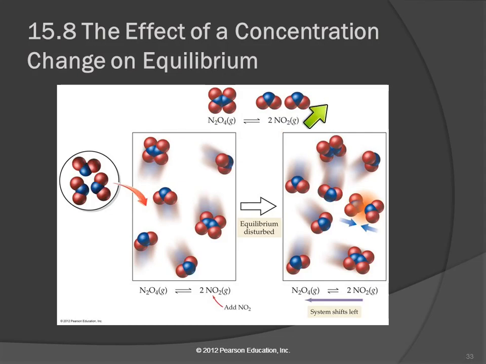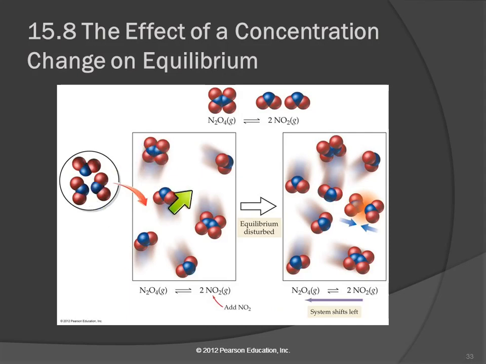The reverse reaction is when two NO2 molecules collide and form one N2O4. If we've got more of these, the reverse reaction rate is going to go up, and we're going to get more reactant formed. And as more reactant forms, the rate of the forward reaction will go up a little bit, and they'll change until they come to the same rate again. And now we have a new equilibrium established.